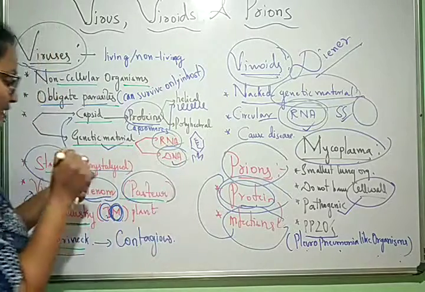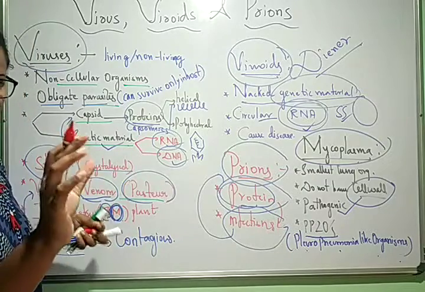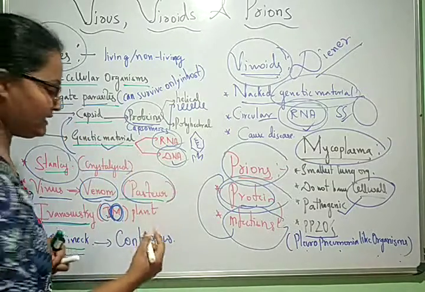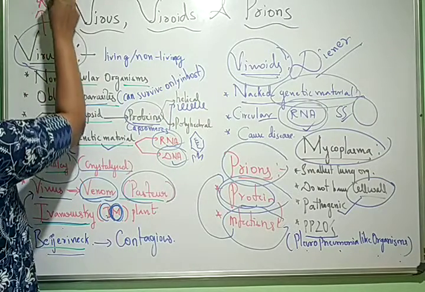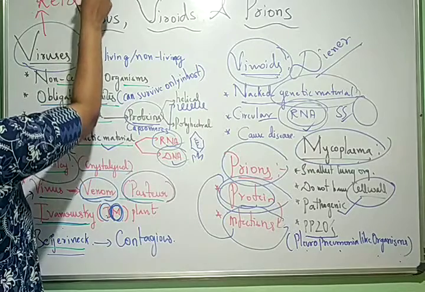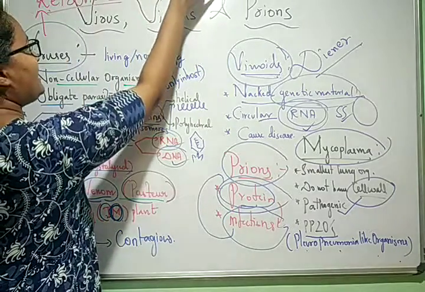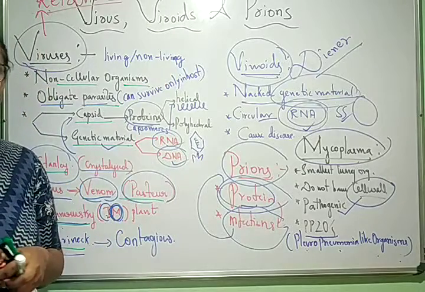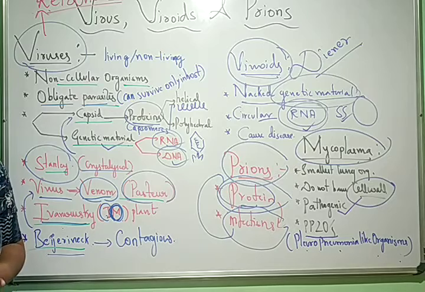One more important thing, if the viruses specifically consist of RNA as a genetic material, such viruses we call retrovirus. Okay, for example we can give HIV, which is called a retrovirus. So this is about virus, viroids, prions and mycoplasma.